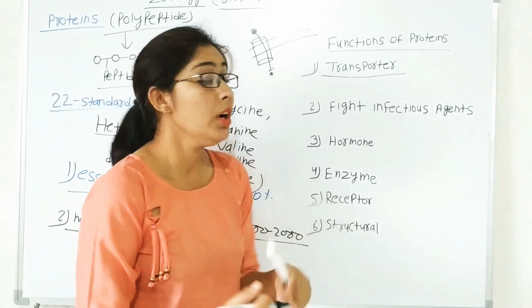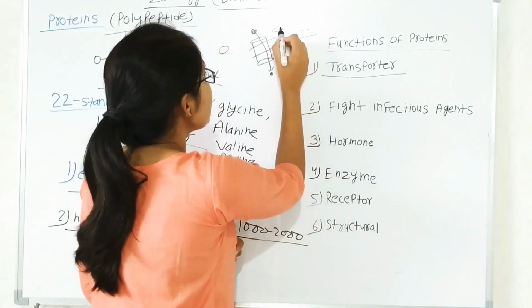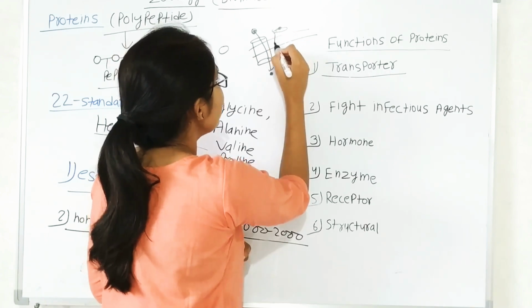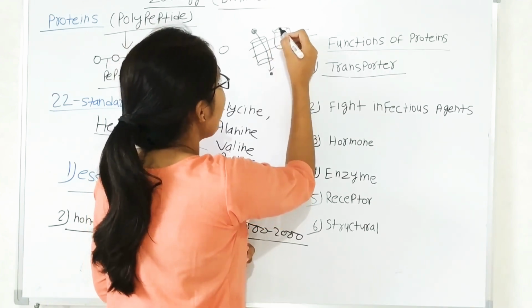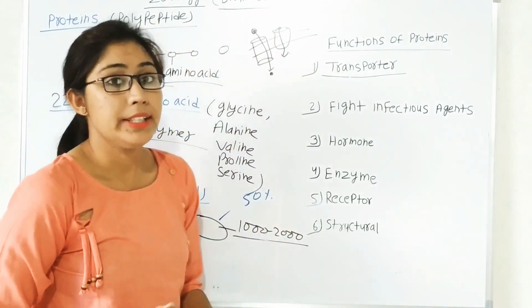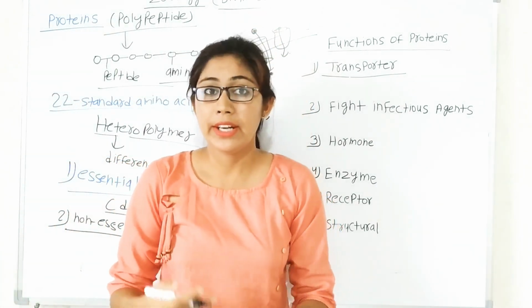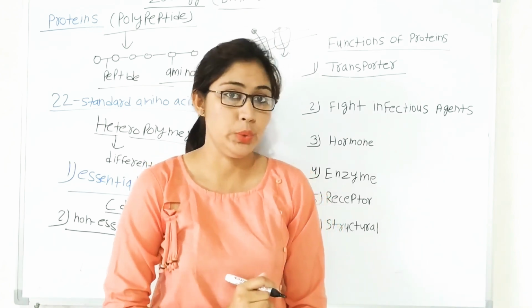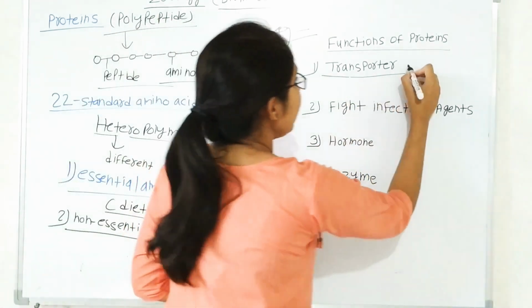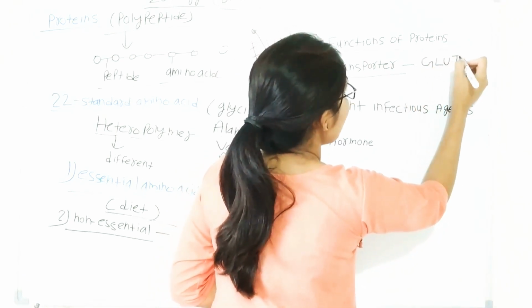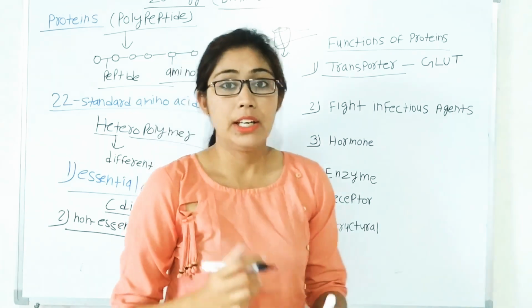Fine. Now some carrier proteins are also present, like this is a carrier protein on which this molecule binds. This carrier protein transports this molecule from one side to another side. There are many examples of carrier and channel proteins. They act as a transporter for the molecule. So there are some examples, like for the transport of glucose, some GLUT transporters are present in our body.